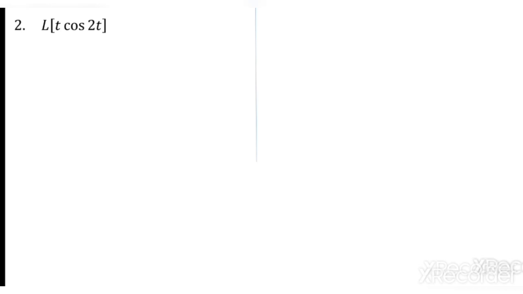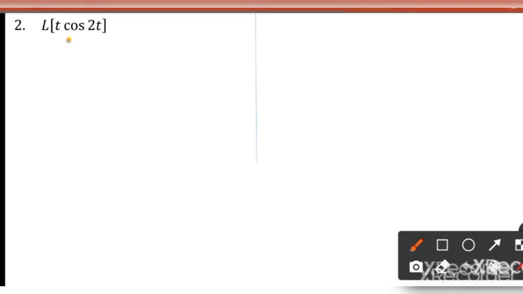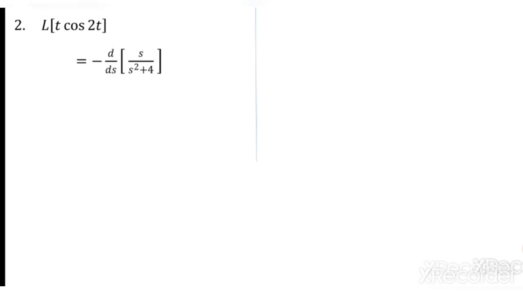So Laplace transform of t into cos 2t, so the associated function here is cos 2t. So obtain the result, Laplace transform of cos 2t, by applying the cos at result, s by s square plus a square. Then once it is obtained, differentiate once by multiplying with the minus sign. So I get d by ds of s by s square plus 4 with the minus sign. Quotient rule again you can apply, u by v.